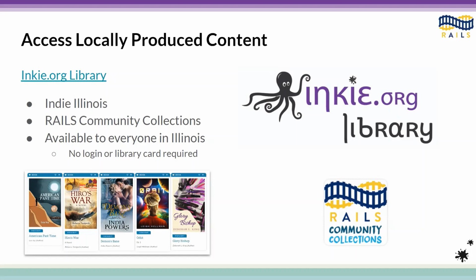You do not need a library card. You do not need a login. On top of that, there are no holds on any of the items. They're all available for simultaneous use. You never need to wait to access or read a title. These materials are available to everyone all the time.